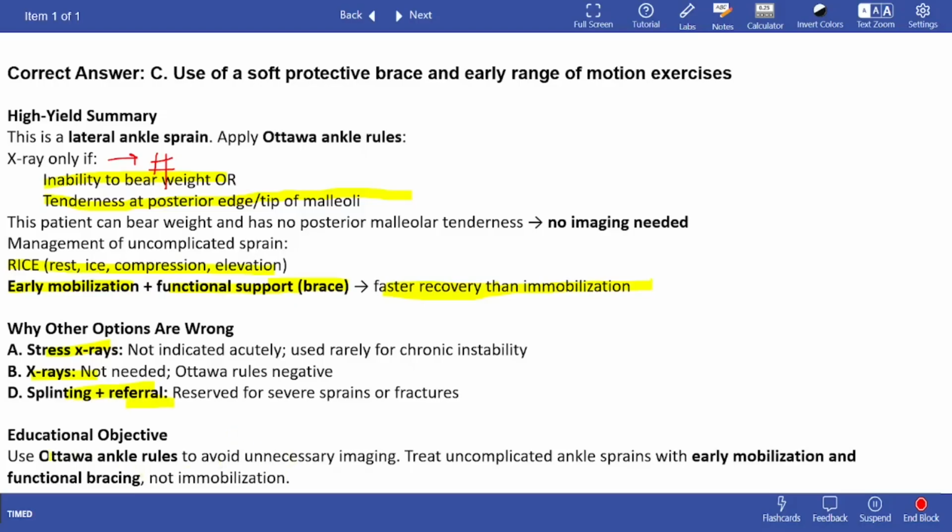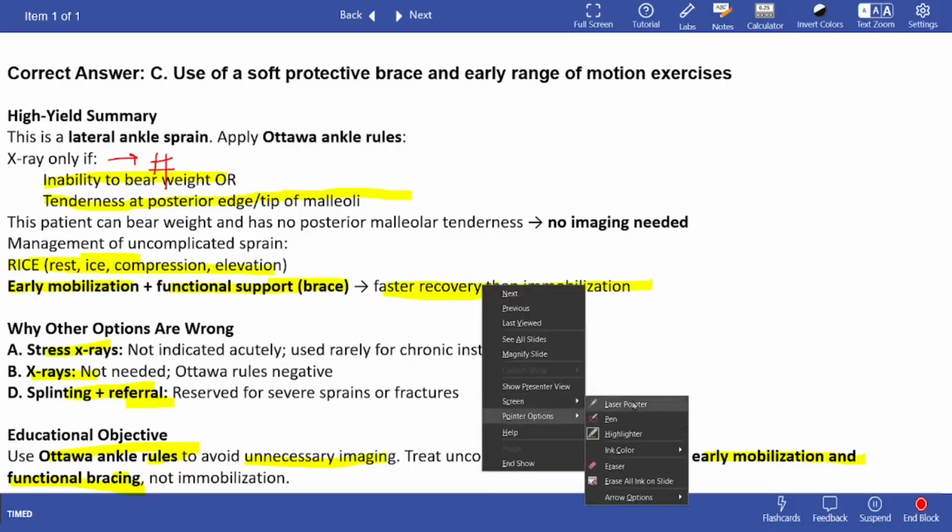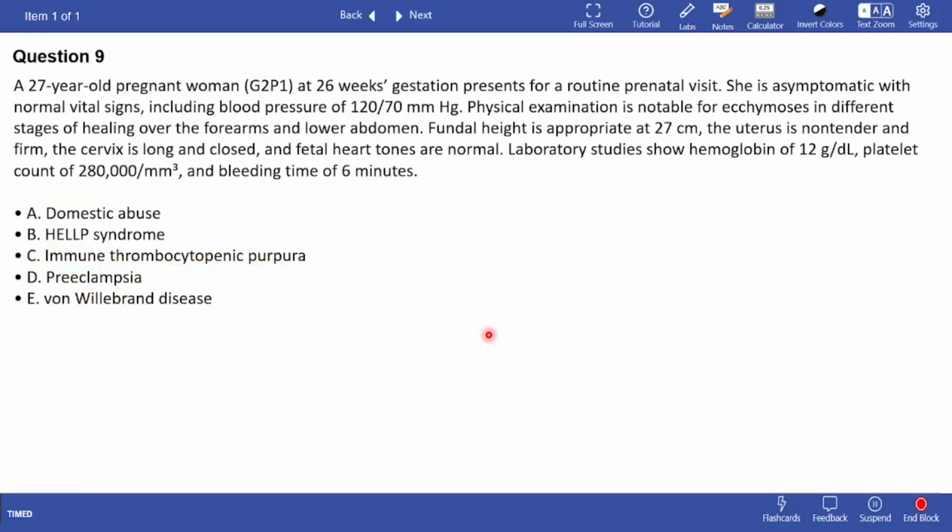So use Ottawa rules to avoid unnecessary imaging. Treat uncomplicated ankle sprains with early mobilization and functional bracing, or RICE therapy if it is available in the answers. Okay. So question 9.